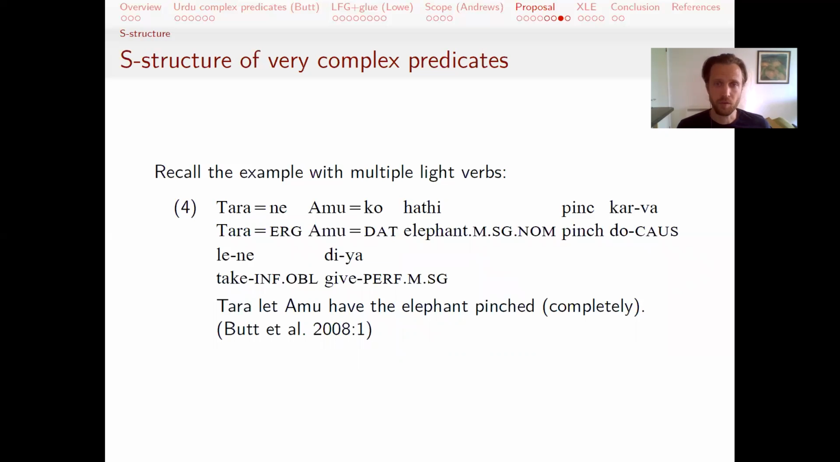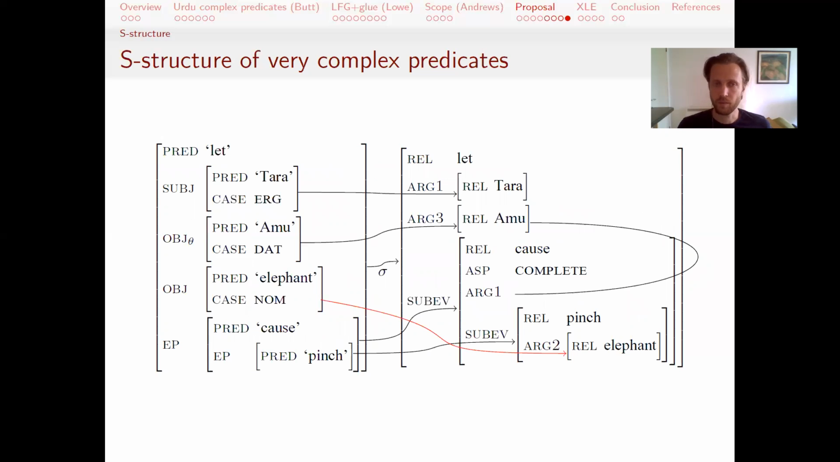We can also look at the example with multiple light verbs. This is to allow a causative event to happen. We can also handle this under similar assumptions. Again, the subject is linked to the arg1, the object theta is linked to the arg3. Arg3 is linked to the arg1 of a sub-event. That sub-event is a causing event. And that causing event specifies its second argument, which is the object. And notice here that the object is embedded inside two sub-events, that's arg2.